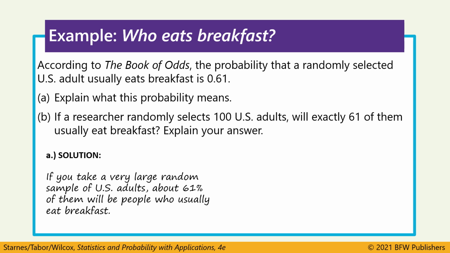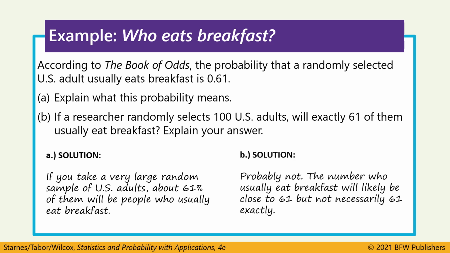In part B, it asks, if we randomly select 100 US adults, will exactly 61 of them usually eat breakfast? Probably not, because just like everything in life, things vary. The 61 is about the long-term, really infinite number of trials. If we take a sample of 100 people, maybe instead of 61, it's 60 or 63. As the number of trials increases, that proportion should get closer to 0.61.